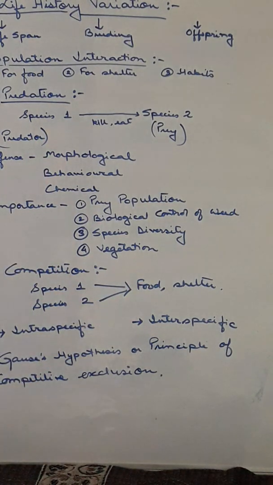Now, while we are studying competition, we come across the Gause hypothesis or the principle of competitive exclusion. According to this hypothesis, Gause found that when two organisms are competing, one will be excluded and only one survives. So that is known as the law of competitive exclusion. That is, in this phenomenon, of the two individuals, one will be eliminated and only one survives. That is the Gause principle.